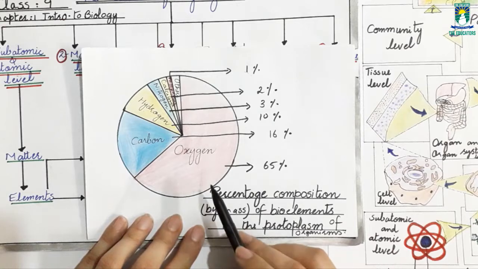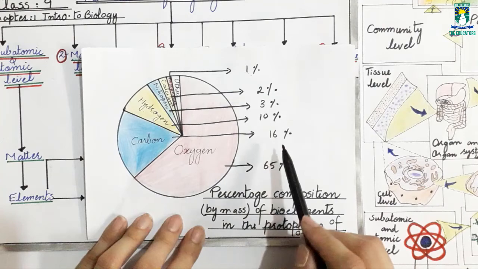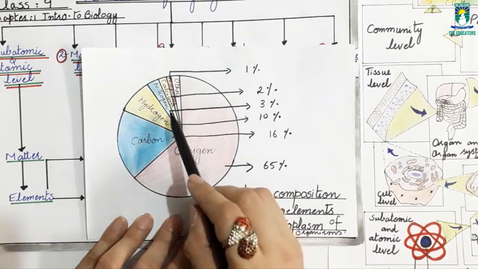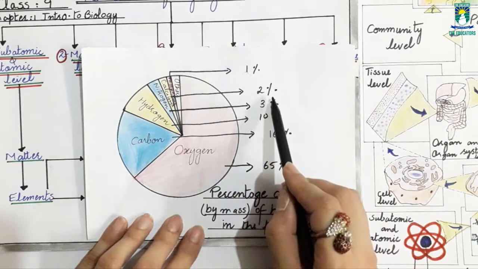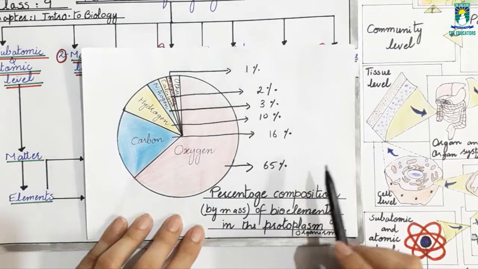It means oxygen makes 65% of our body mass, carbon makes 16%, hydrogen makes 10%, nitrogen makes 3%, calcium makes 2% and phosphorus makes 1%.